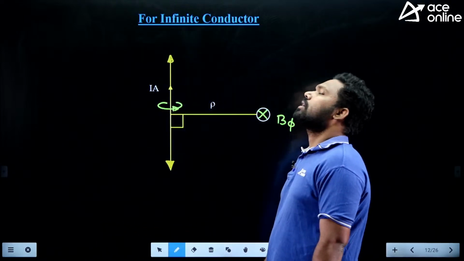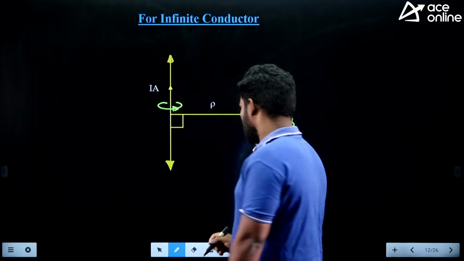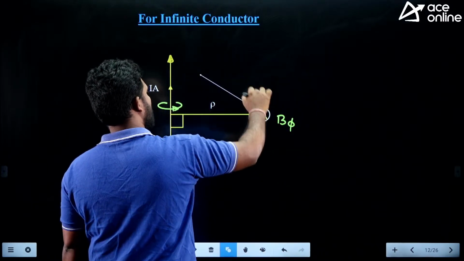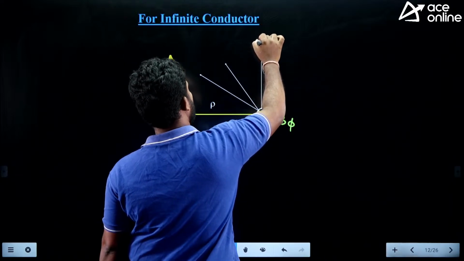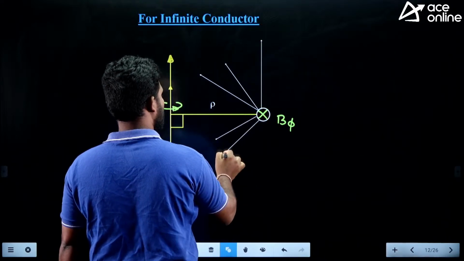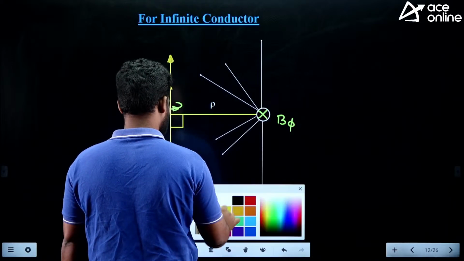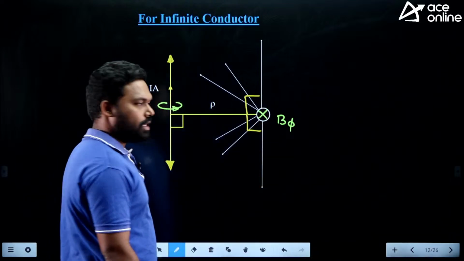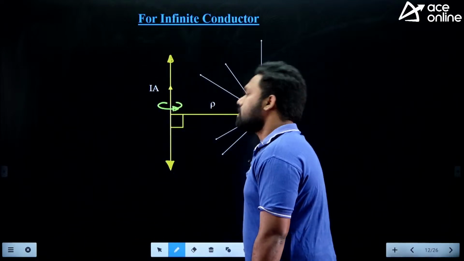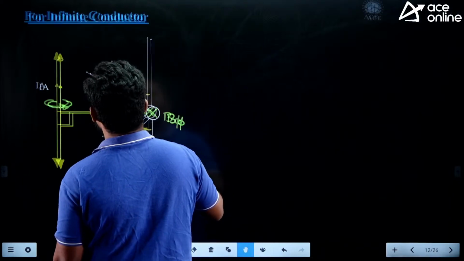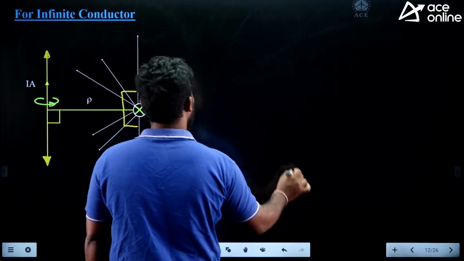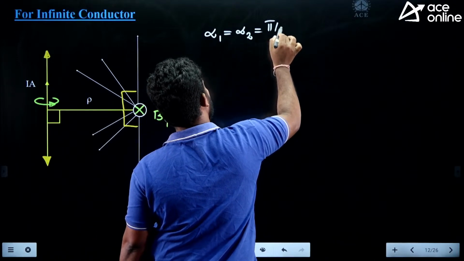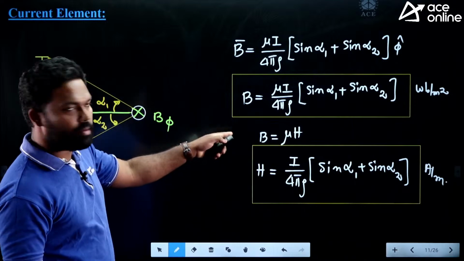Standing here, I want to see the corners. So can I see the corners? No. So what happens to the angles here? Like this, and like this. Like this, and like this. So what happens to the angles? Can I see the corners here? So this is 90 degrees, this is also 90 degrees. So alpha 1 is equal to alpha 2 is equal to pi by 2. So this is the modification you need to do for the previous formula.